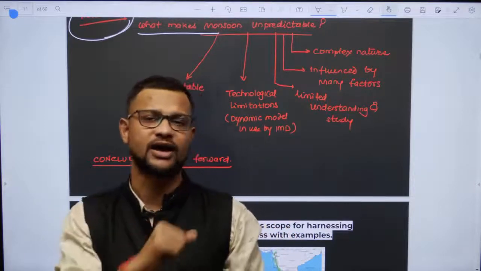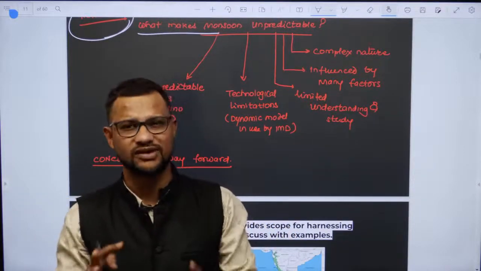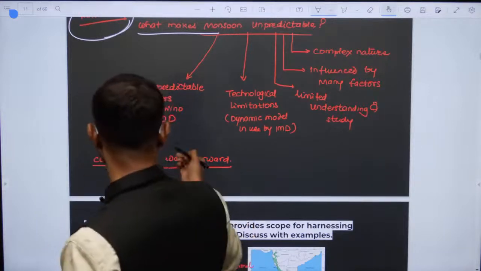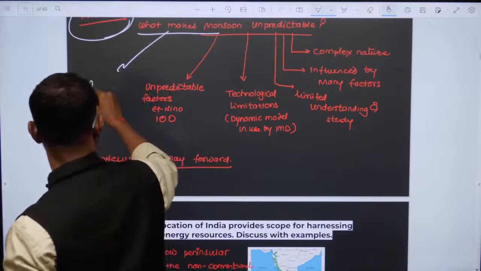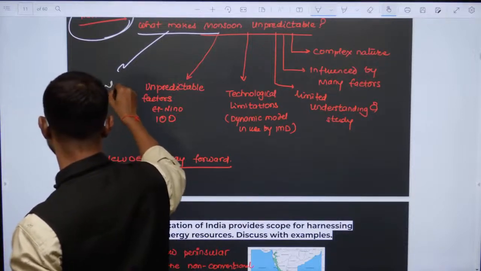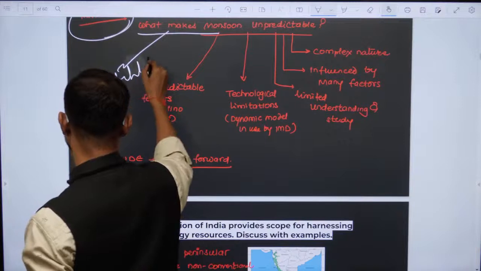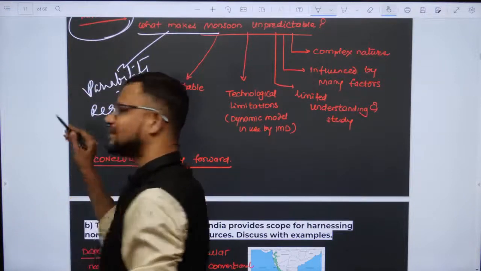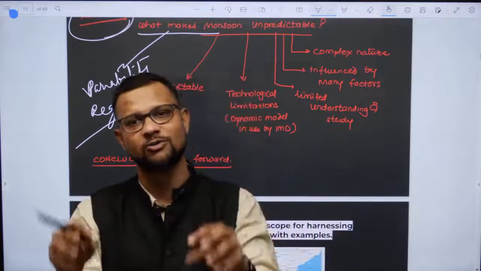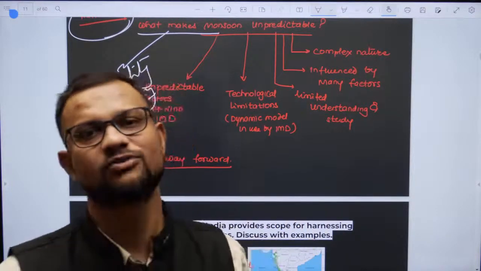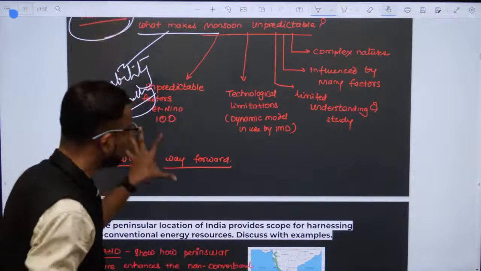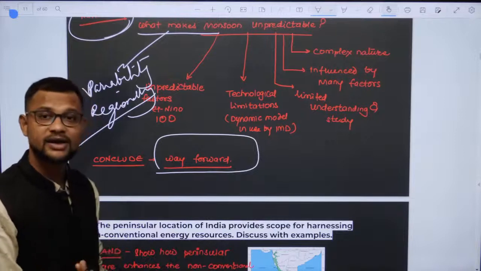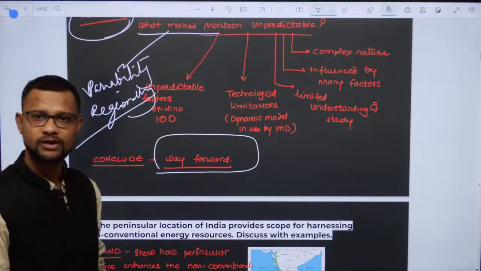Dynamic model, IMD uses a dynamic model for prediction, and that has somehow become outdated, right? And monsoon is highly variable on a regional basis. Even if IMD predicted right, it still varies regionally, because even the monsoon itself is not aware how much precipitation it is going to bring. So you can write this factor this way, and then how to improve our predictability and understanding about monsoon, the way forward, right?